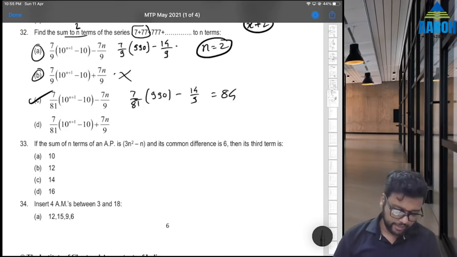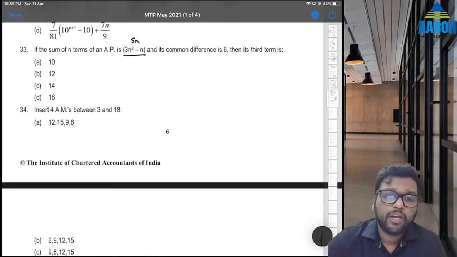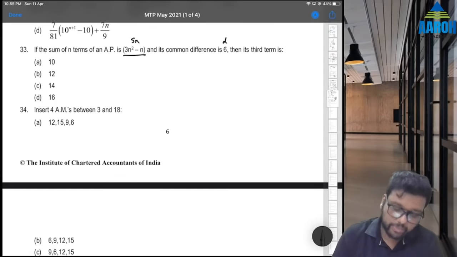Next is question 33. If the sum of n terms is 3n square minus n, that is Sn is 3n square minus n for an AP, and its common difference is 6. So this is also given, it's simple.